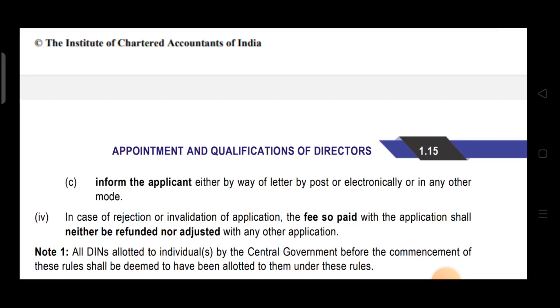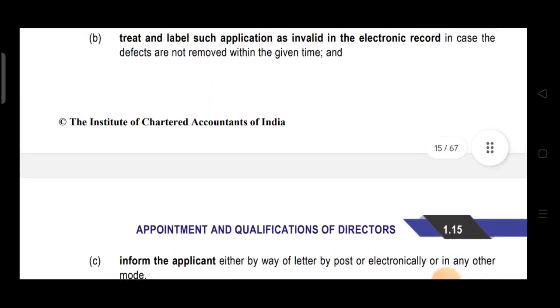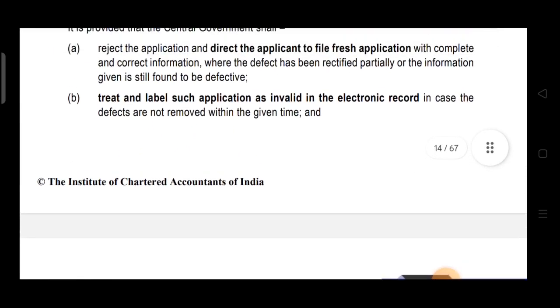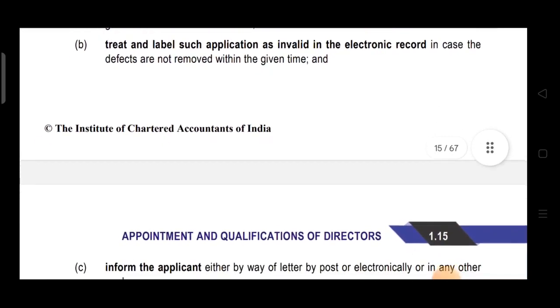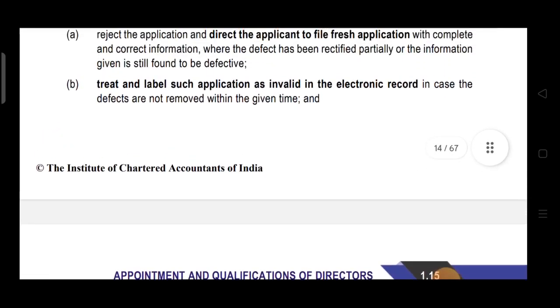Another reason for rejection could be if you rectify the defect within the time period, but you don't rectify it properly. In that case, you'll be directed to file a fresh application. Your application won't be rejected. In that case, your application would be rejected only if you don't rectify the defect within 15 days.